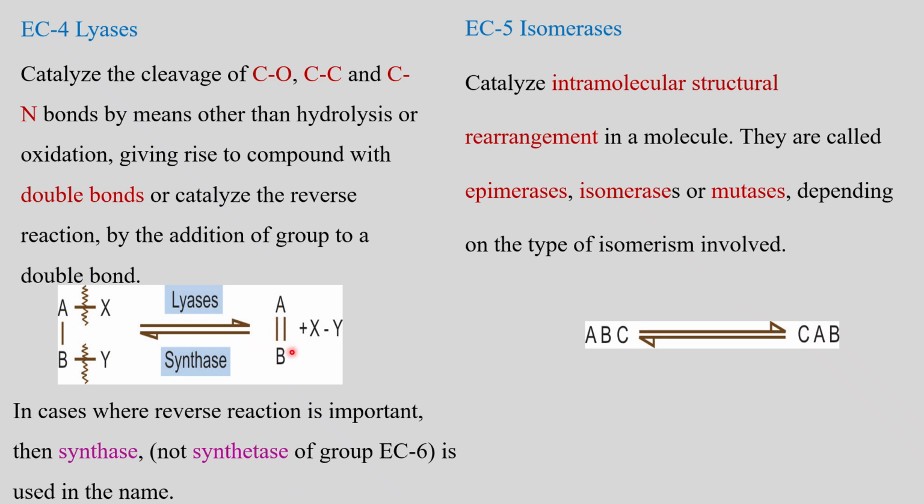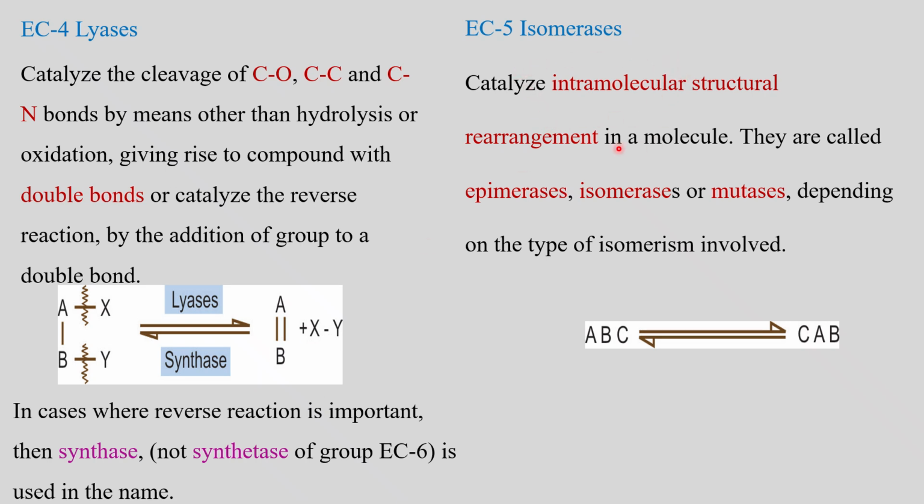So now it's doubly bonded, and XY is separated. The reaction can happen in the reverse direction with the help of the antagonistic enzyme, the synthase, which leads the reaction in the reverse order, regenerating the product. So the reverse reaction is important, and the name synthase is used.